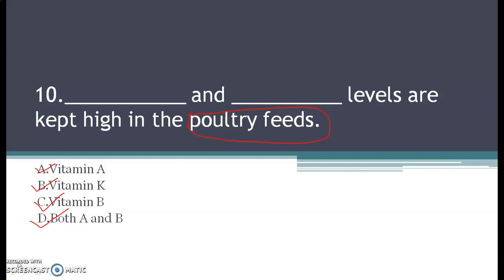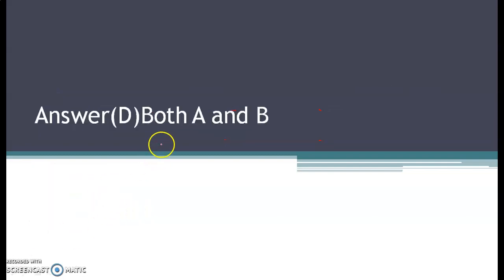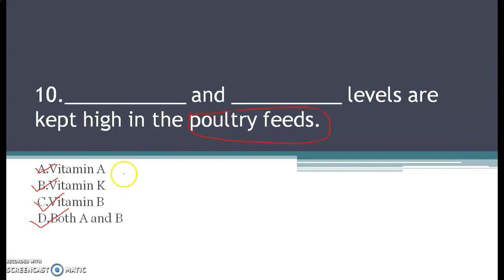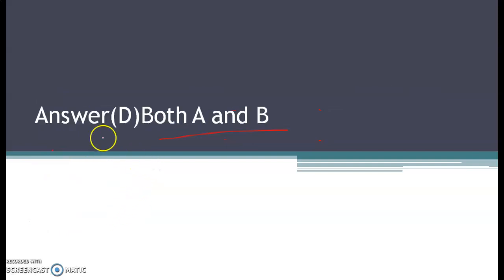Yes, many of you guessed right, and we have already done this in the class explanation video. Poultry feeds must contain high levels of vitamin A and vitamin K. Both A and K are important. So the correct answer is option D, that is A and B both.